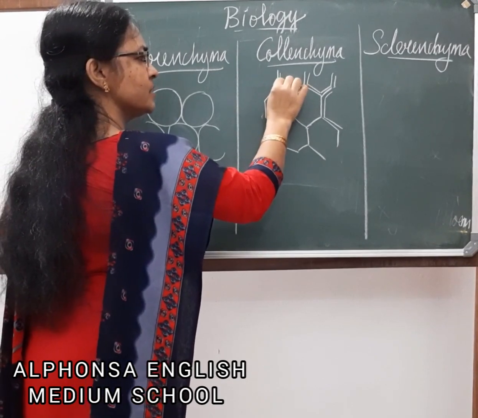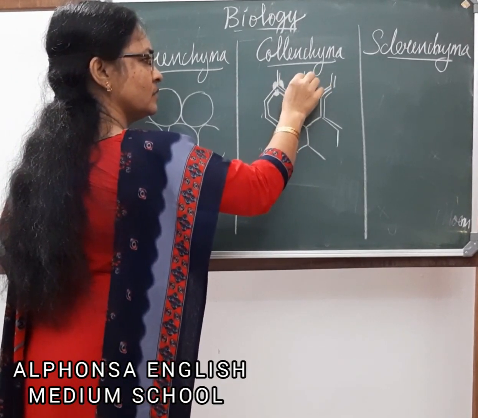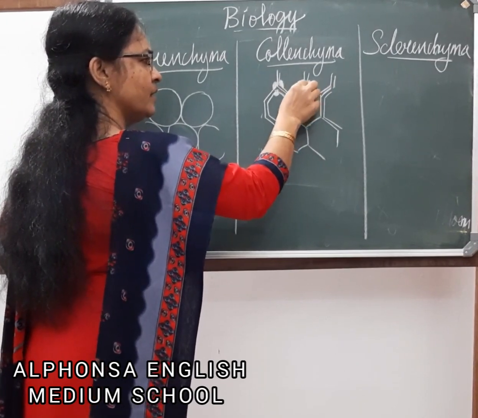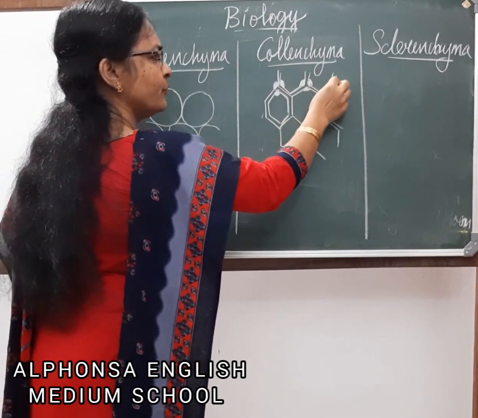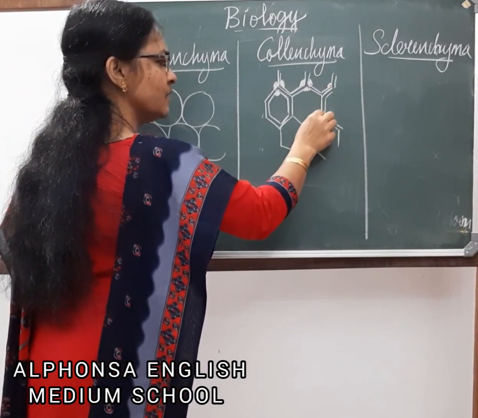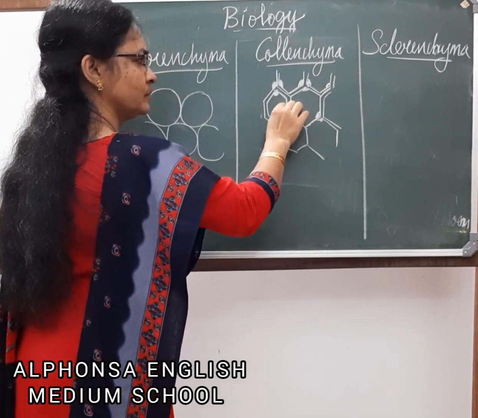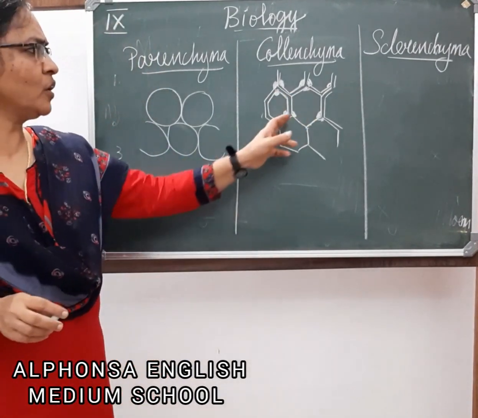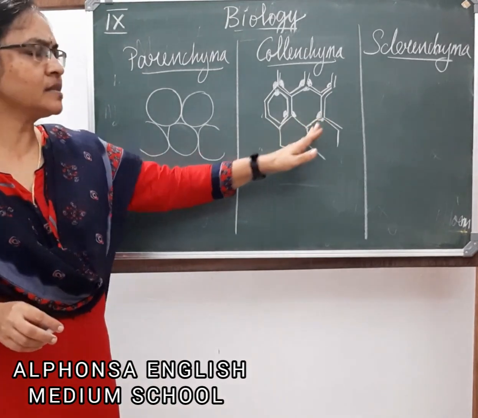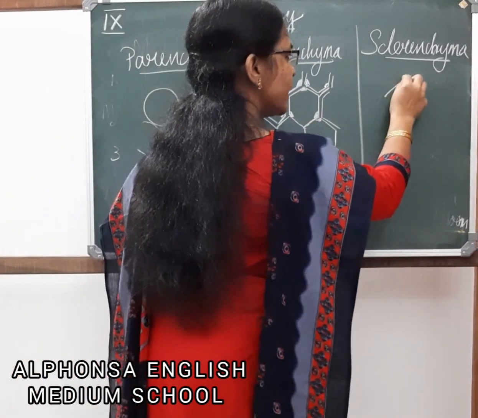Corner thickening is present. We have a diagram, but anyway the difference between these cells will be clear to you. All the corners of the cells are thickened. I have drawn only a few cells. Corners are thickened, whereas in sclerenchyma cells, all the sides are thickened.